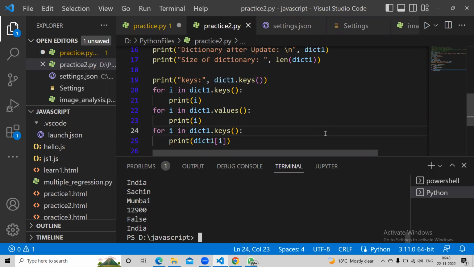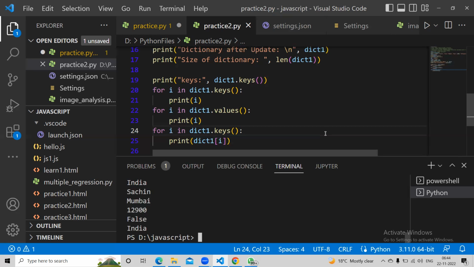Can you explain line 24 and 25 again? 24 you know, right? Yeah, that one I know. Correct. 25, that print function. Yes. So tell me what is that? You try to explain whatever you understand. You tell me what do you see? So it should give the first value in that list, right? Dictionary one, it should give all the keys, right?